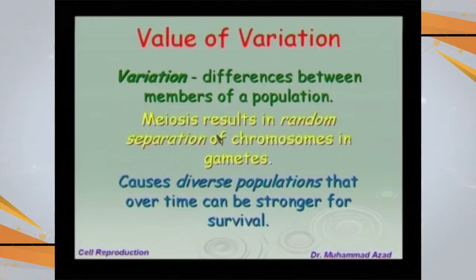Looking at the last slide of our presentation about the value of variation: variations are the differences between the members of a population, and this is the result of meiosis. If there is no meiosis, all of us would be almost the same clone of our parents. We are not the clone of our parents, we are different from our parents and from each other. And this causes a diverse population that over time can be stronger for survival in a specific environment.